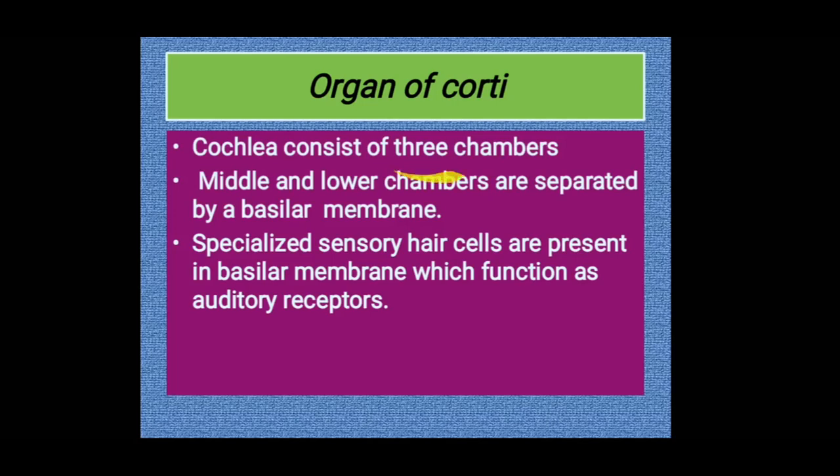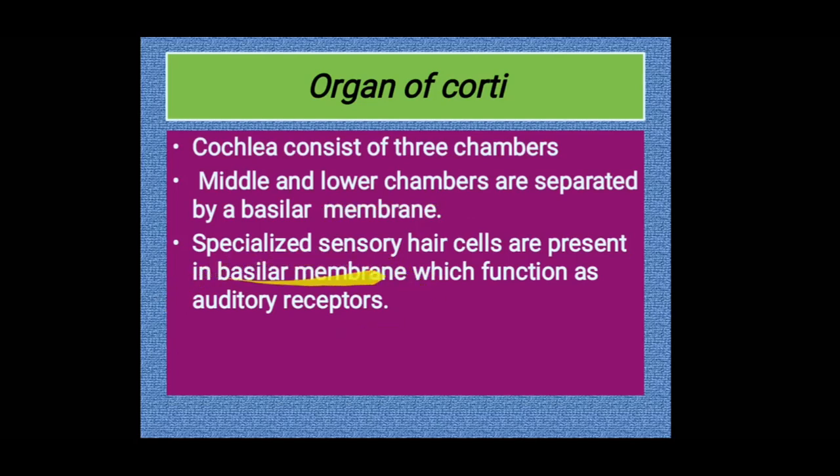So three chambers are there. Middle and lower are separated by a membrane called the basilar membrane. And the peculiarity of the basilar membrane is that it contains sensory hair cells which help in hearing.